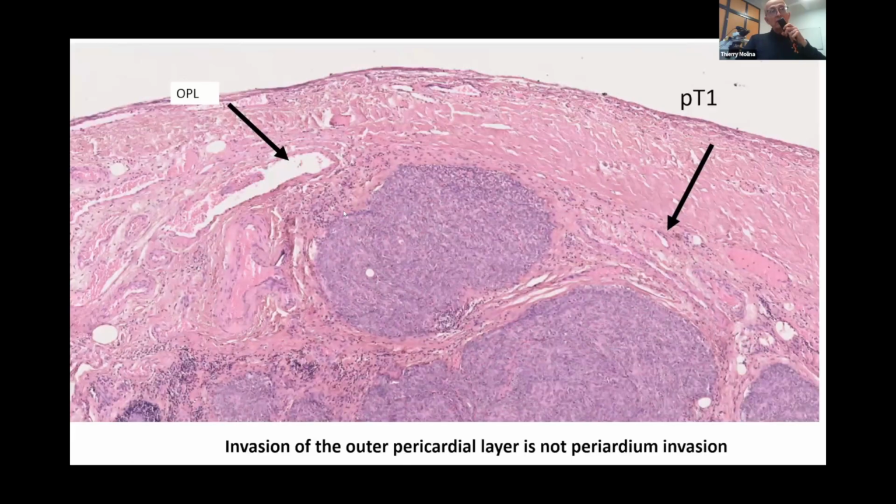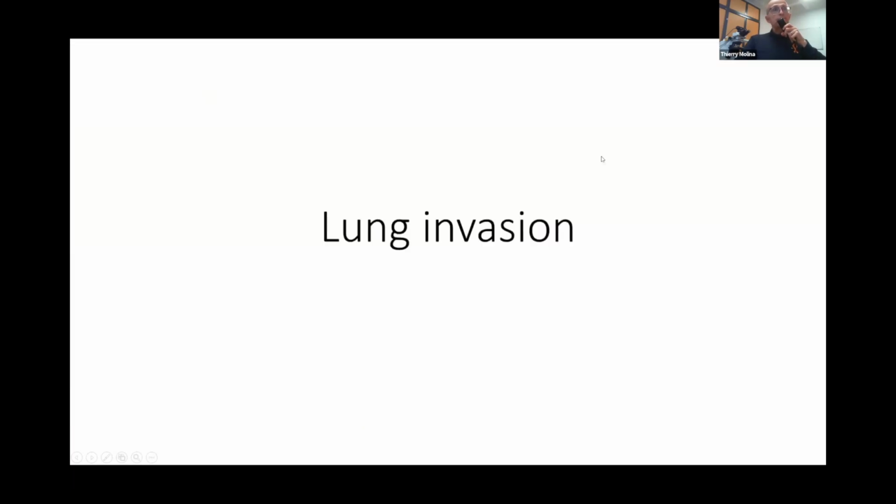And as you can see, this case was difficult even among the RYTHMIC pathologists. In fact, is there any pericardium invasion or not? After discussion and consensus, here we have large vessels, and therefore we are still in the outer pericardial layer, and therefore there is no pericardium invasion.